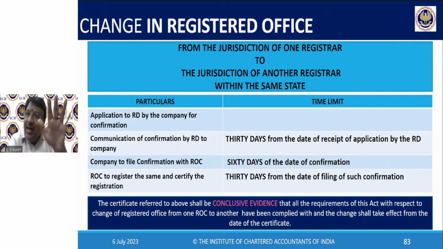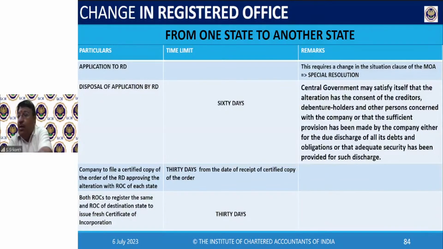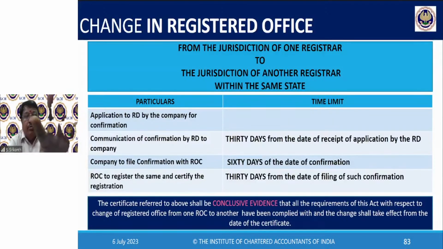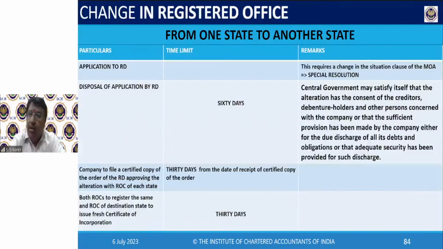Jurisdictionally, legally, you are in the same state. We can catch you. But once you are leaving the state, the creditors will have a problem in filing a suit. They may decide, no, I can't come behind you to Mumbai. You pay me and go. So that is why for state to state, creditor consent is required. ROC to ROC within the same state, no. Okay. Good.